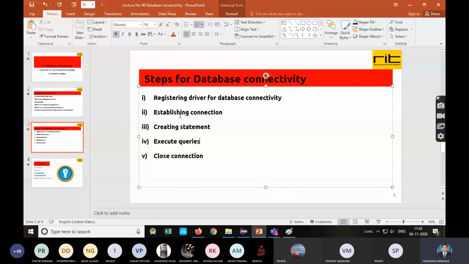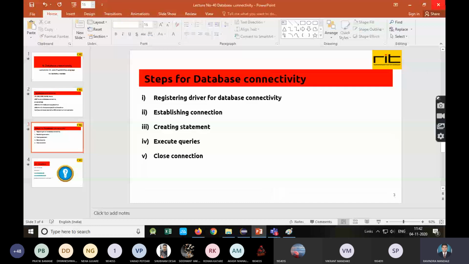Next one is creating the statement. The third step is creating the statement, and the fourth step is executing the actual query. Suppose I want to retrieve a record, I need to execute a select query. Suppose I need to insert, then you need to execute an insert into query. Also update table, delete, alter table. These are the queries. And the last one is closing the database connection. So you should remember these five steps.